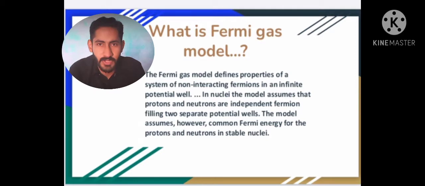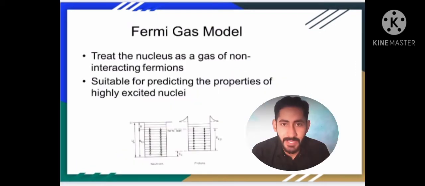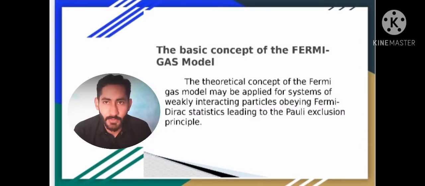The Fermi gas model defines properties of a system of non-interacting fermions in an infinite square well. So, in the nuclear model we assume that protons and neutrons are independent fermions filling two separate potential wells, suitable for predicting the properties of highly excited nuclei. We'll explain the Fermi gas model through examples. So we will now discuss the basic concept of the Fermi gas model.